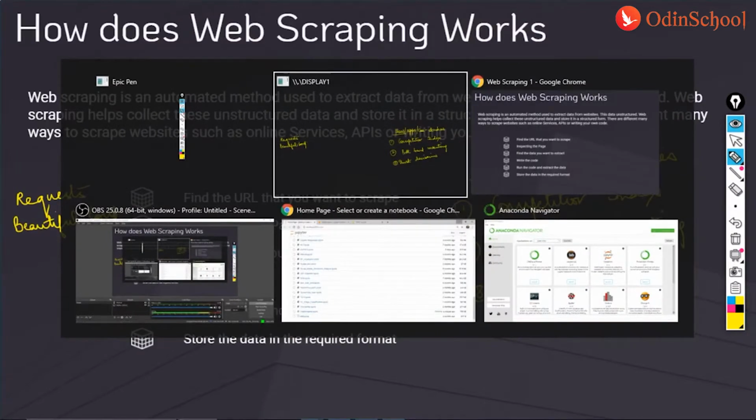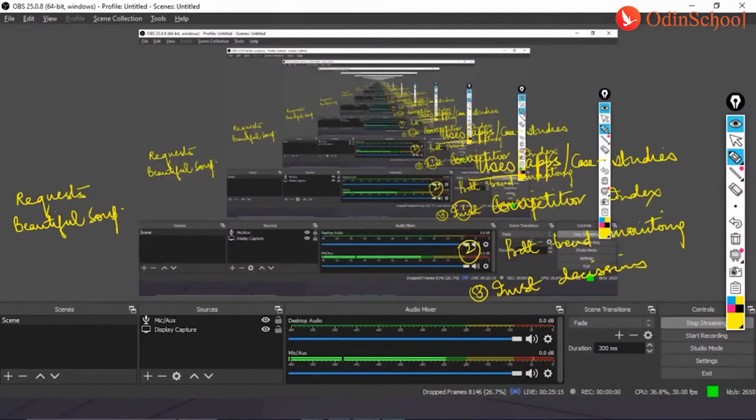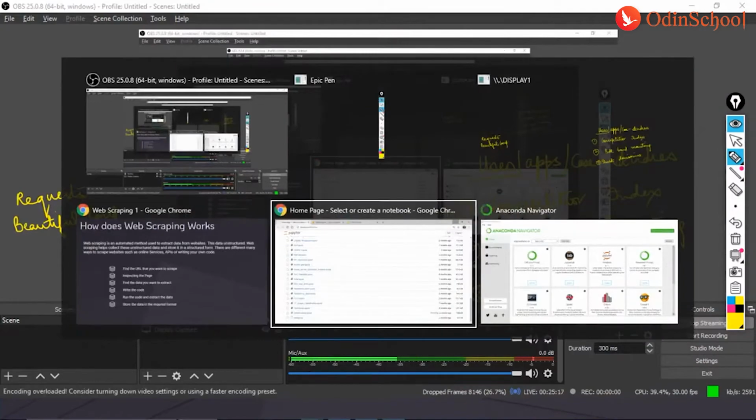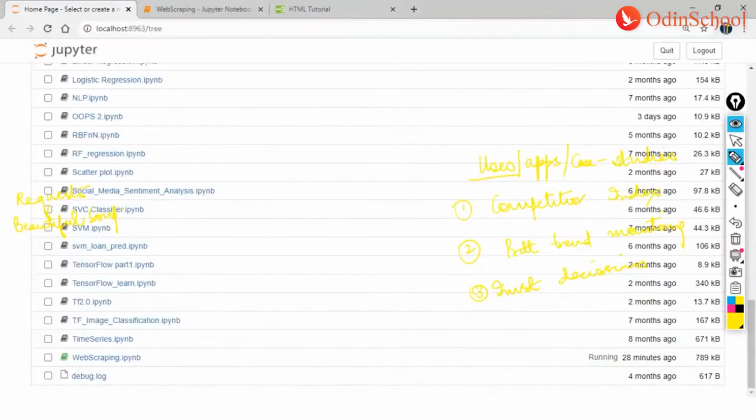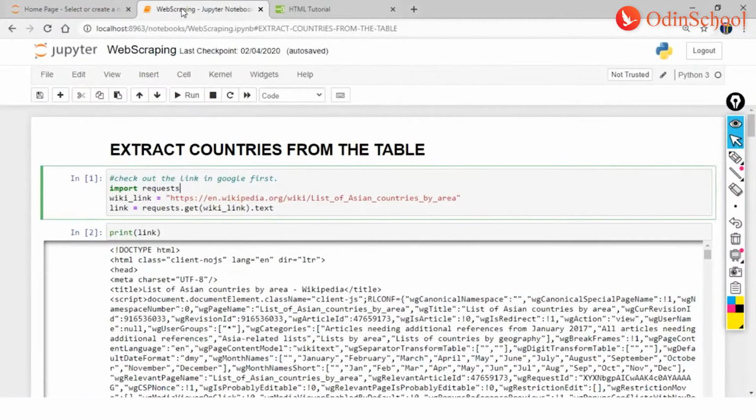Okay, so now with regards to this, I would like to navigate us to the Anaconda Navigator. Let me just clear the screen, and here we are. So guys, the website that I have selected is a Wikipedia website, and this is HTTPS.